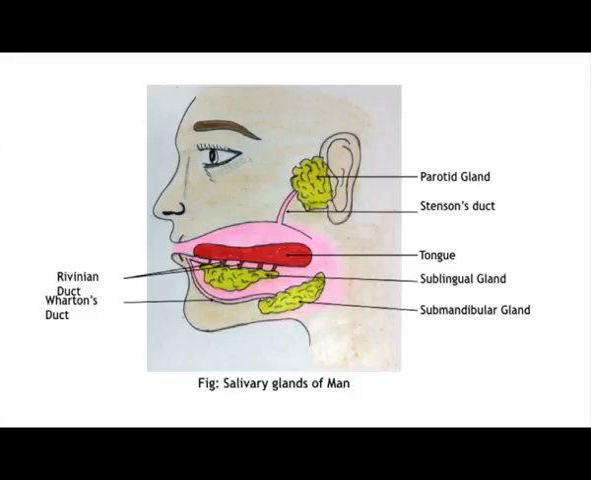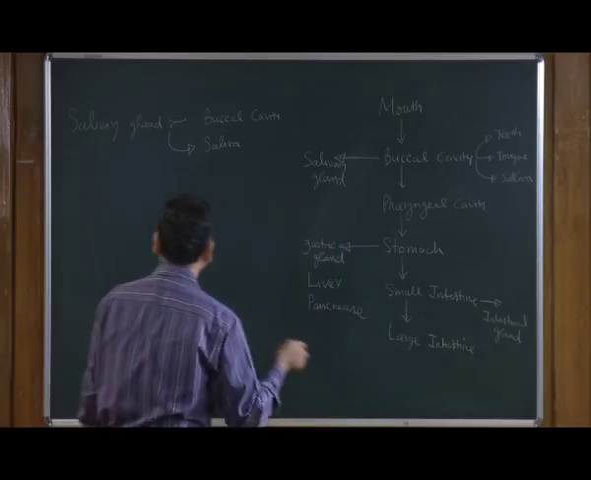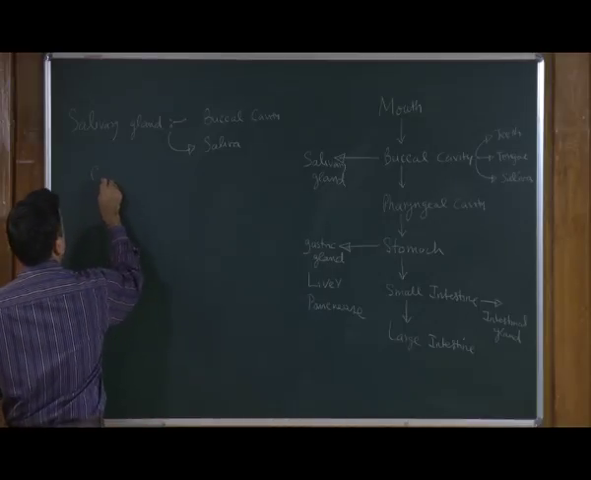So, as you can see, all these three glands are secreting content, and as I said in our discussion, the contents coming from the salivary glands are called saliva. So, let us discuss the composition of saliva. The composition of saliva is mostly made up of water.